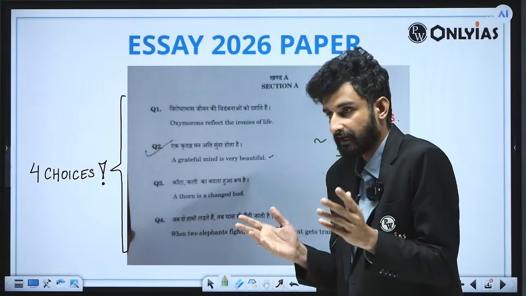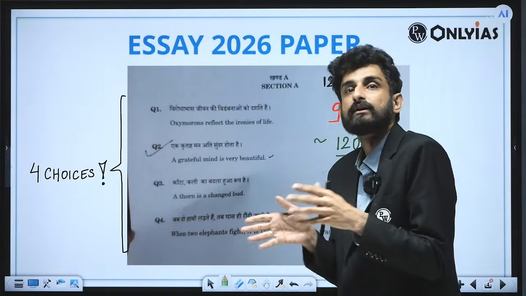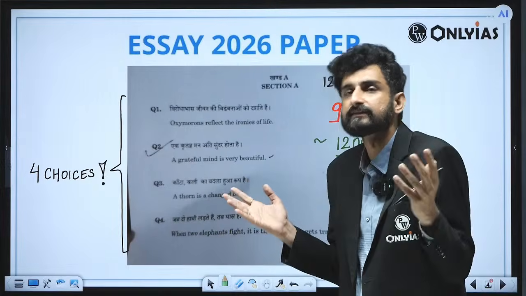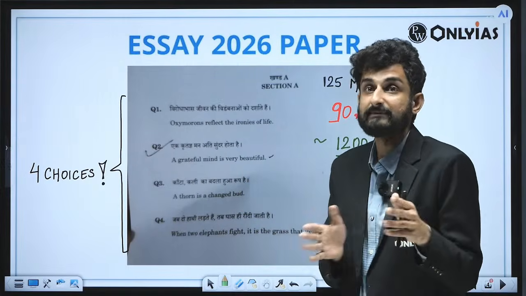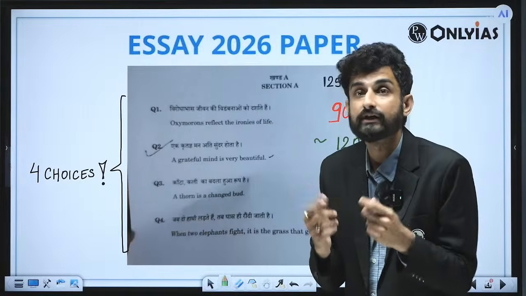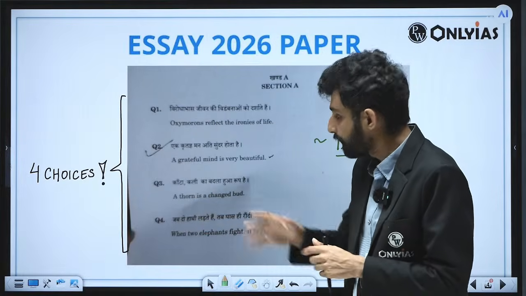So we know that we have plants, and sometimes the bud actually has possibilities of various changes and transformations, but sometimes it actually transforms into becoming a thorn, a kanta. And that is the context. A thorn is a changed bud.